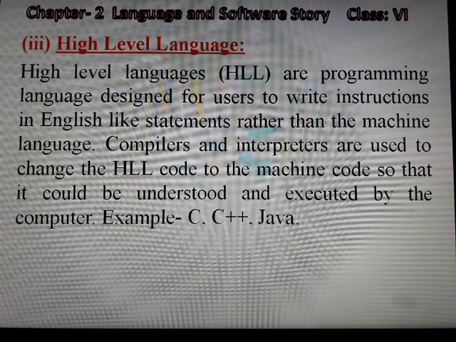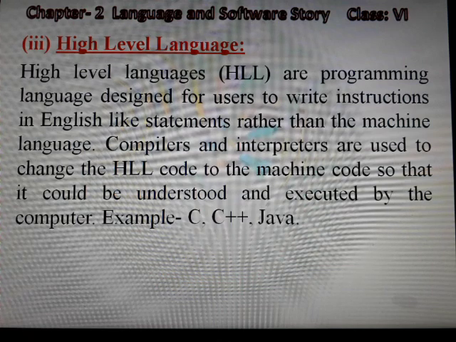Means it is actually a programming language where English-like statements are used to write its instructions. User can write and understand this language very easily. Computer cannot understand this language directly.